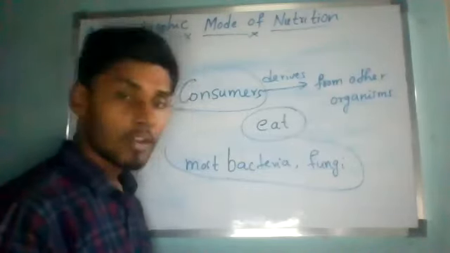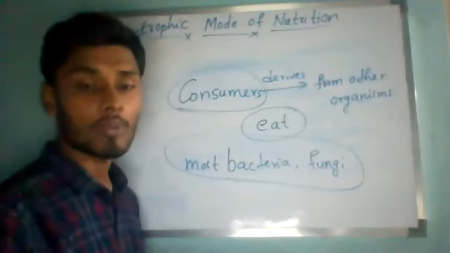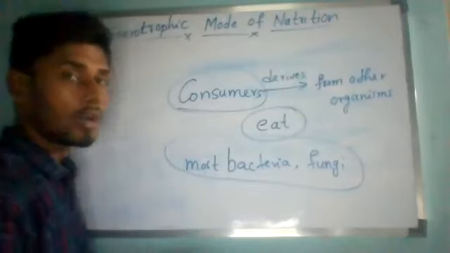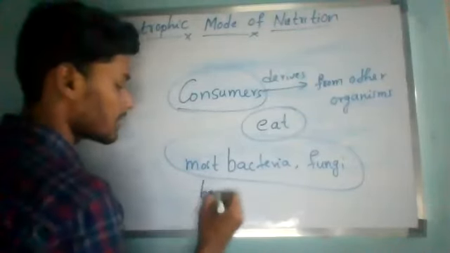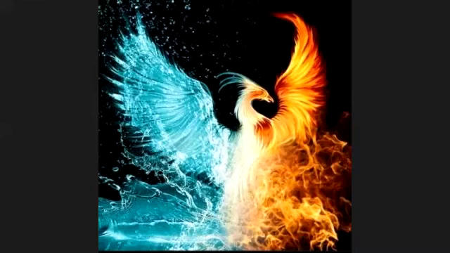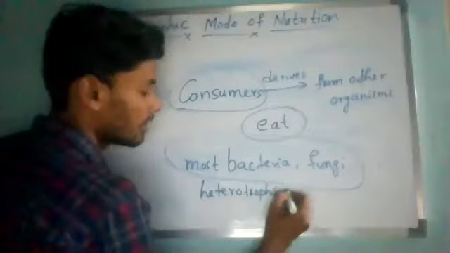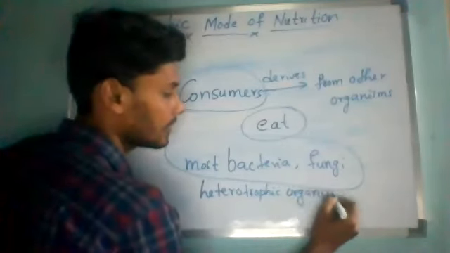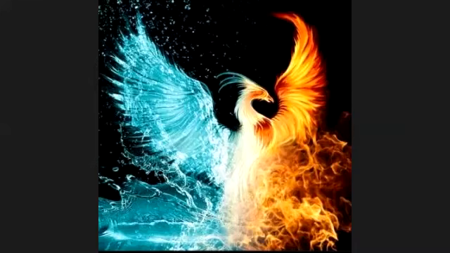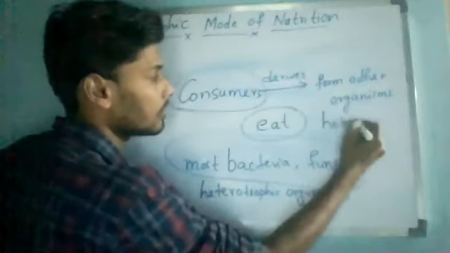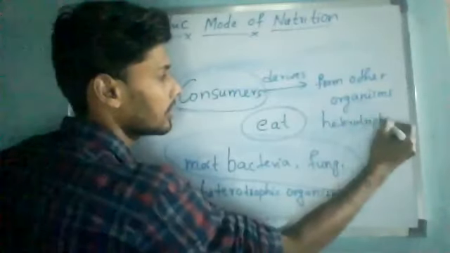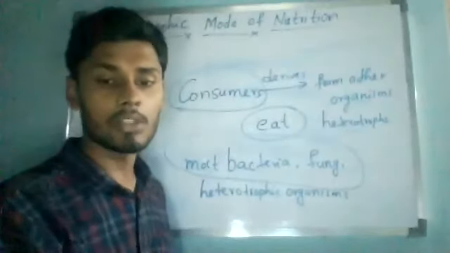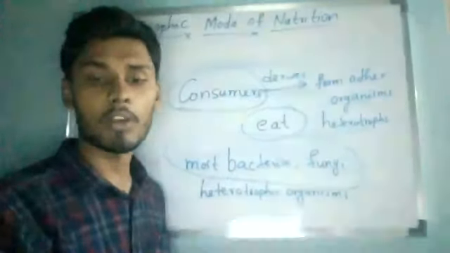So those organisms having a heterotrophic mode of nutrition we call heterotrophic organisms, or we can call them heterotrophs. So this is called the heterotrophic mode of nutrition.